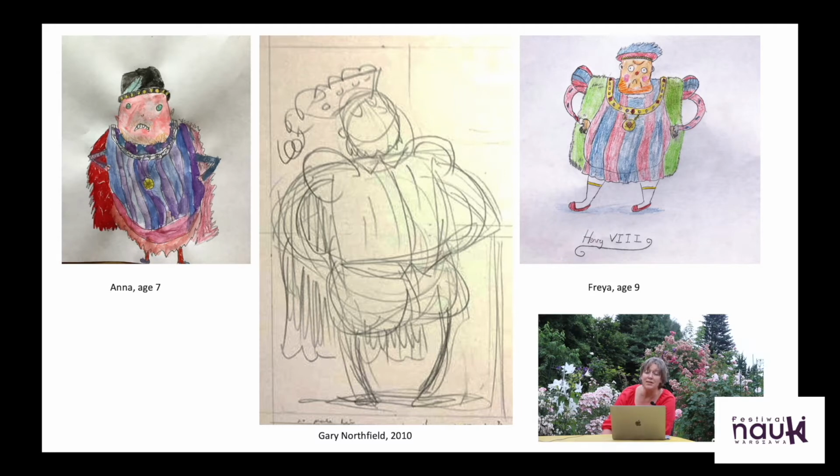So some images taken, but made by actual children, showing King Henry VIII. We also have a sketch by a cartoon artist, but they all show the same idea.